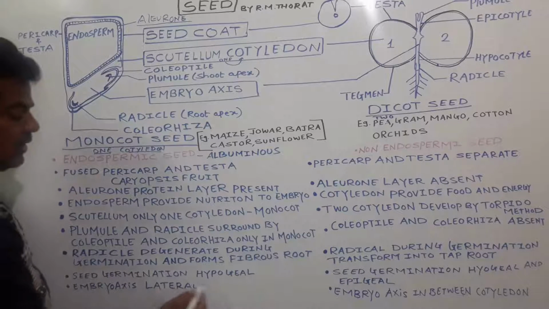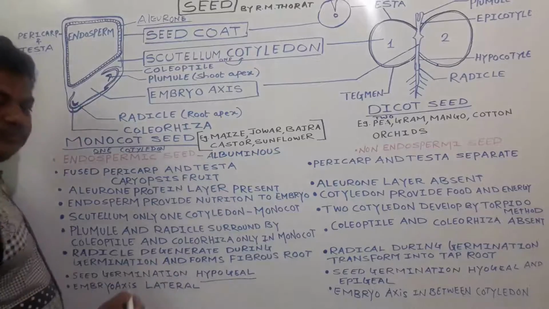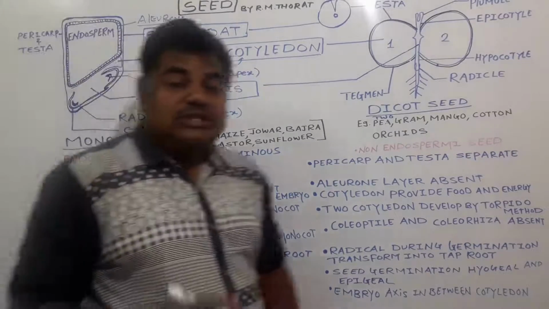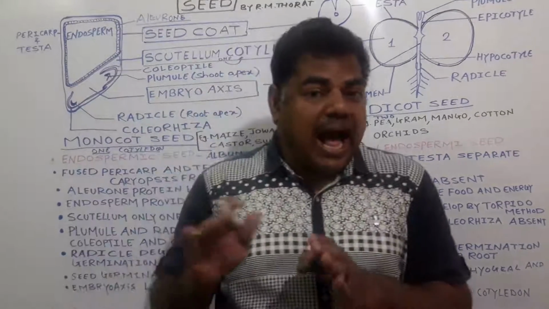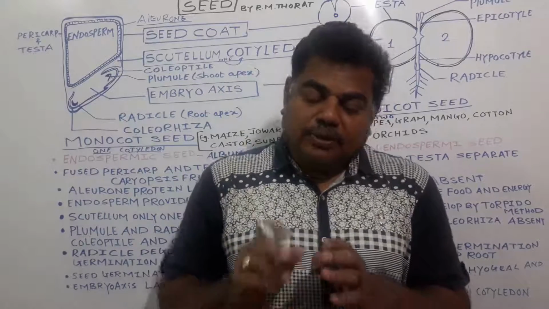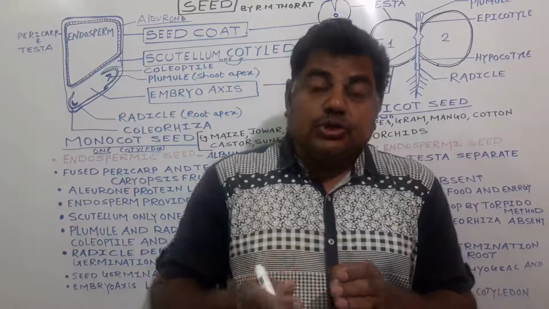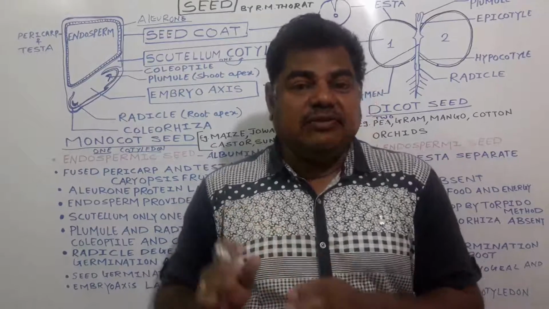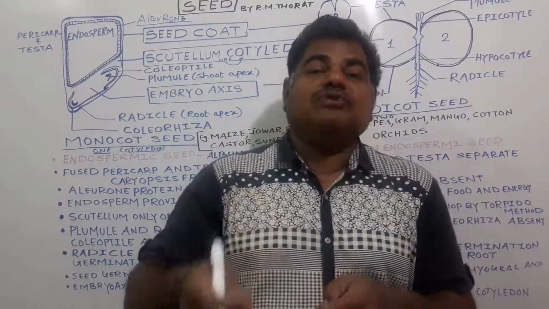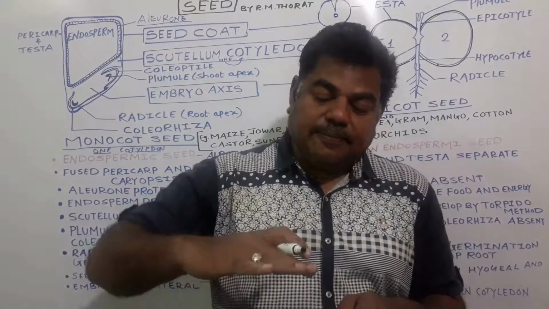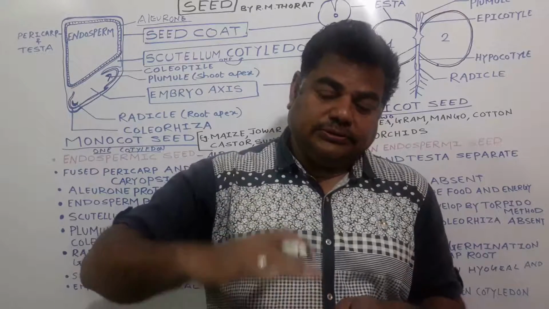Next, seed germination is hypogeal. Hypo means below. Hypogeal is the term used for seed germination in which the germination of a seed takes place underground, below the ground.